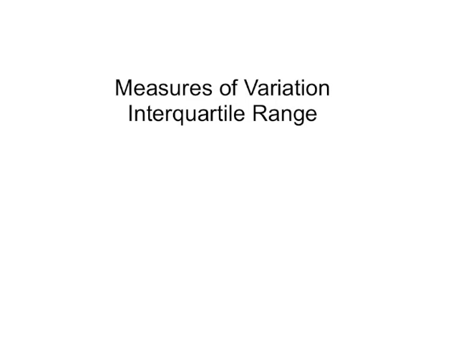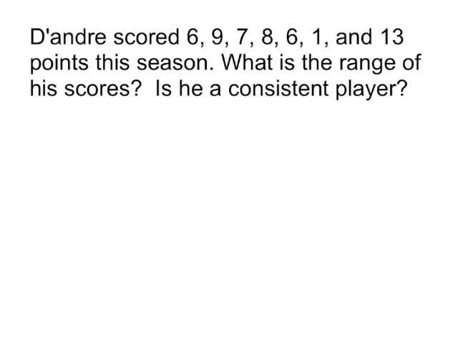Measures of variation, interquartile range. DeAndre scored 6, 9, 7, 8, 6, 1, and 13 points this season. What is the range of his scores? And would you consider him a consistent player?